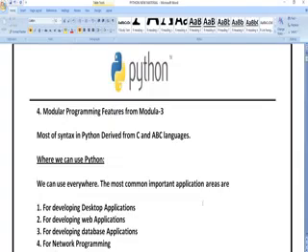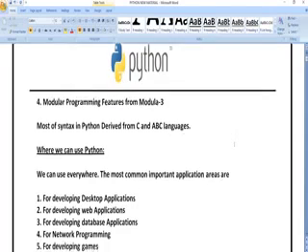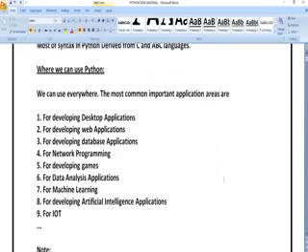You can copy that particular code in a pen drive or anywhere. You can run that particular code in any operating system on any device. So that is the main advantage of Python.